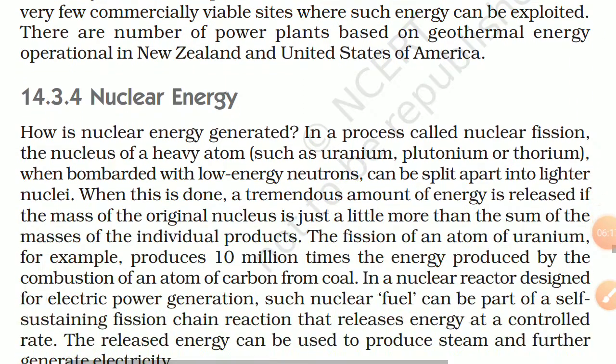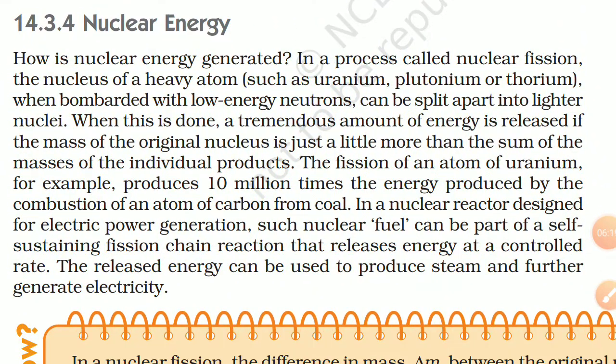Okay, next and most important energy is nuclear energy. How is nuclear energy generated? In a process called nuclear fission, the nucleus of a heavy atom such as uranium, plutonium, or thorium, when bombarded with low energy neutrons, can be split apart into lighter nuclei. When this is done, a tremendous amount of energy is released.